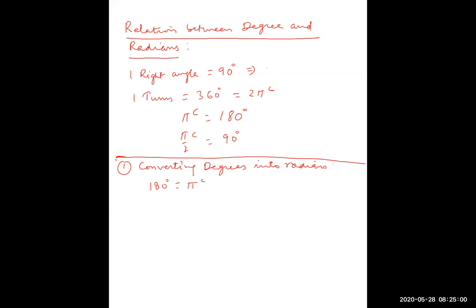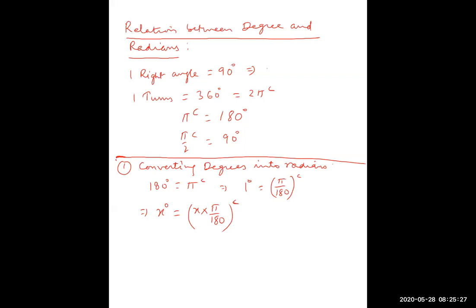So this implies 1 degree is equal to pi by 180 radian. So x degree will be equal to x into pi by 180 radian. That means to convert degrees into radian, multiply by pi by 180.